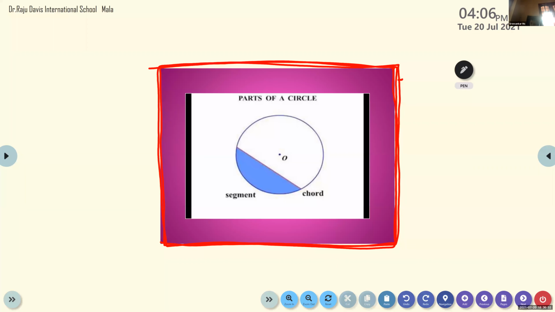Yes, ma'am. If this is 8 centimeter, this is 10 centimeter, this is 8 centimeter, this is 10 centimeter, keep quiet. When you go once around a figure along the boundary, you will get the perimeter, right? So I have given the measurement 8 centimeter, 8 centimeter, 10 centimeter, 10 centimeter. Can you tell the perimeter here?